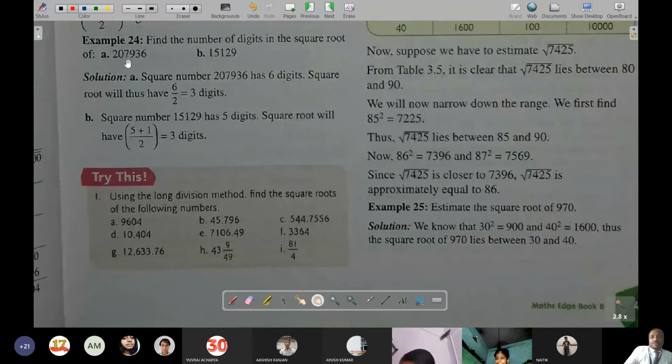Now here let's see example 24. Simply here the digits have been counted. Like, in an even number, there were an even number of digits, 1, 2, 3, 4, 5, 6. So 6 divided by 2 is done. Then 3 digits are there. It has been asked to find the number of digits in the square root. So divided and it got 3. In the same way here also, in a square root there are 5 digits. So of course, odd number, so 1 is added and divided by 2. So 3 digits are there. Is this example number 24 clear?